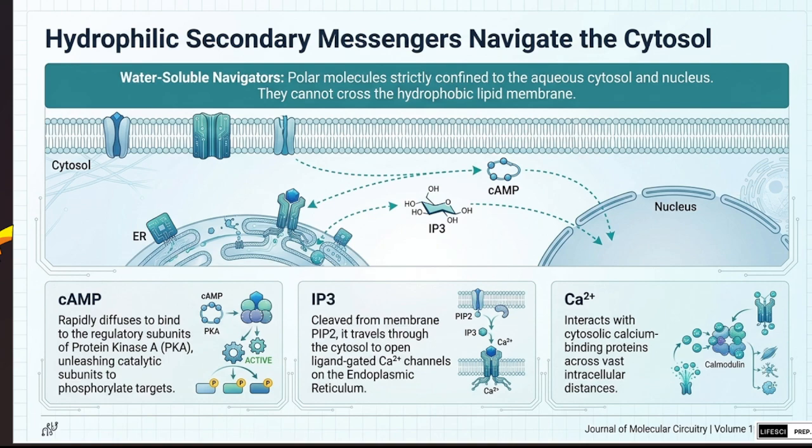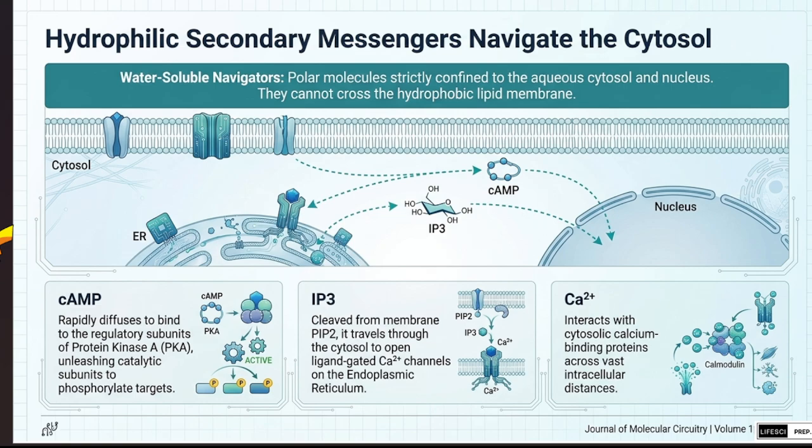Due to that, the hydrophilic substance cannot enter the hydrophobic layer. Due to that, the hydrophilic secondary messengers bind to the receptors that are present in the plasma membrane, and through that the primary messengers bind to the receptors and activate the secondary messengers.